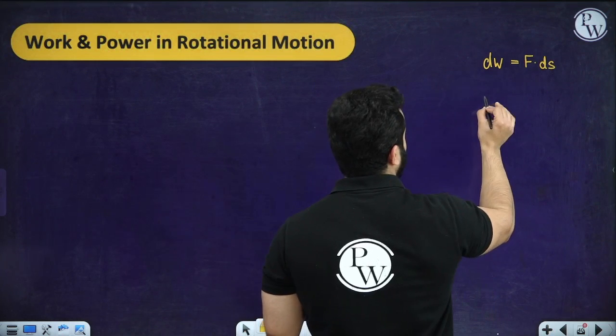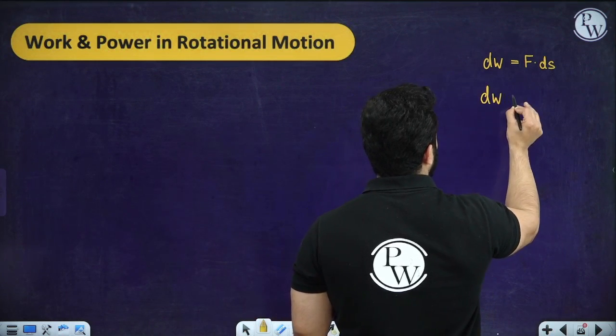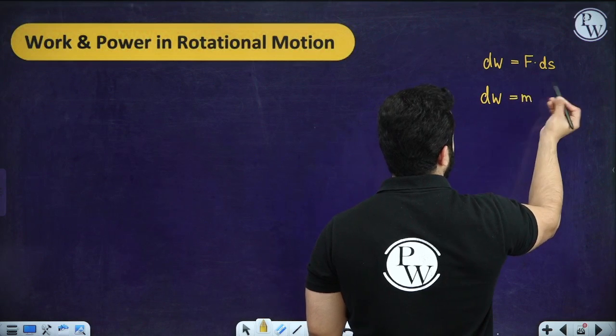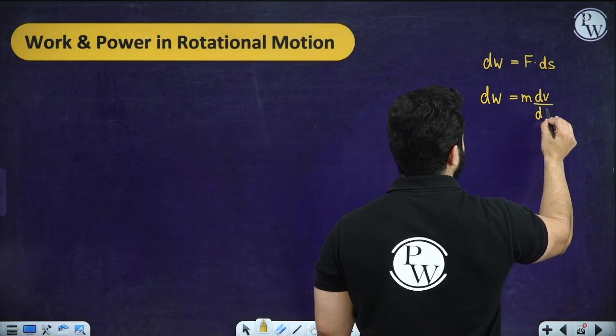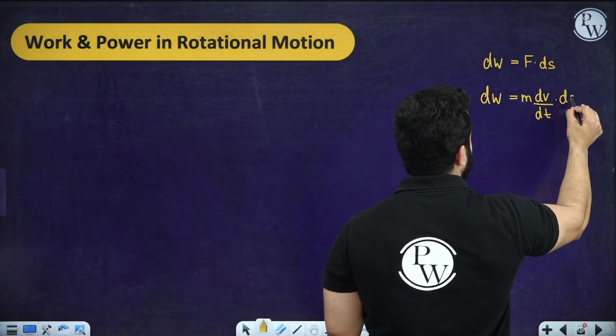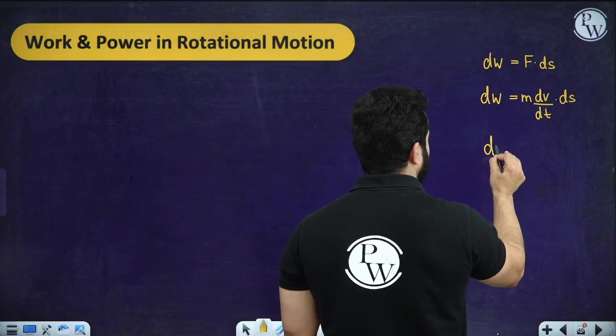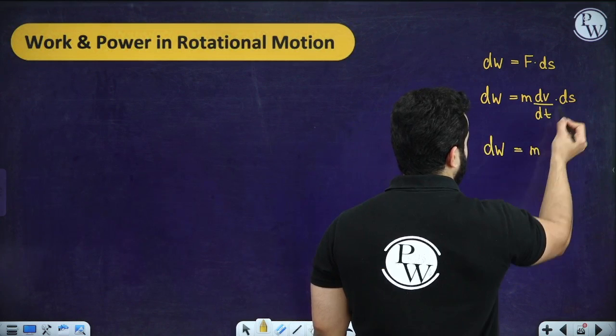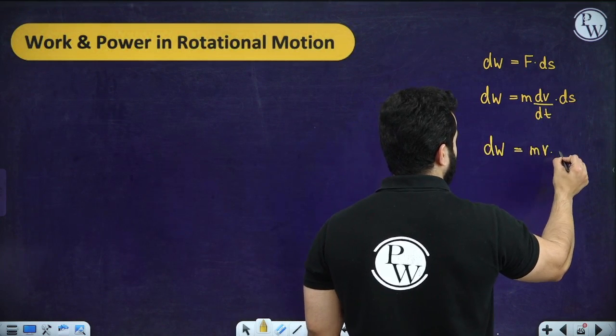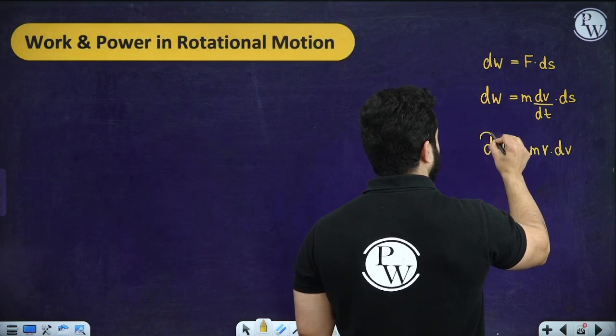And further force can be written as mass times acceleration, where acceleration can be written as dv by dt. So this whole thing can be written as m times ds by dt times dv, which is m v times dv.